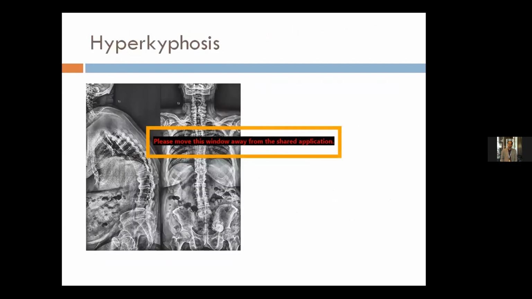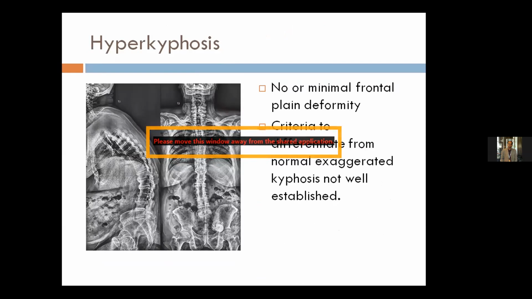Another type which was not described by Aebi is hyperkyphosis. The frontal plane deformity is absent or minimal, but in the sagittal plane, the kyphosis has increased. But criteria to differentiate this increased kyphosis from normal are not well established till today.